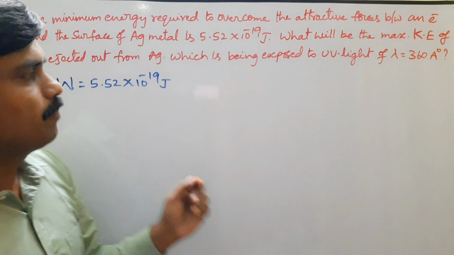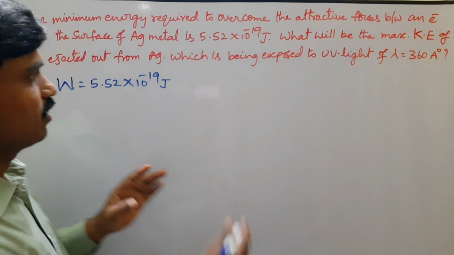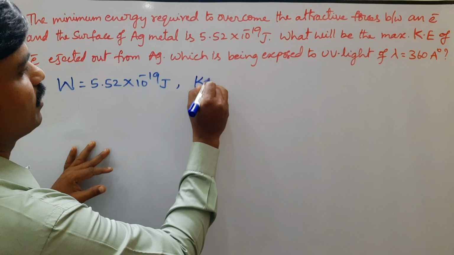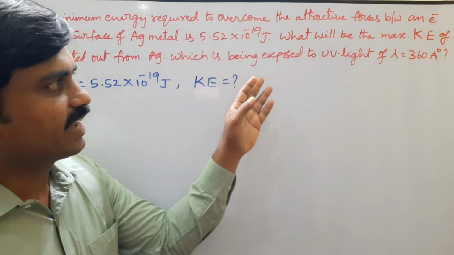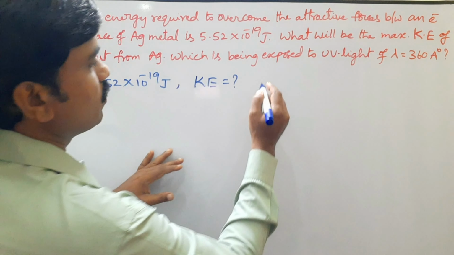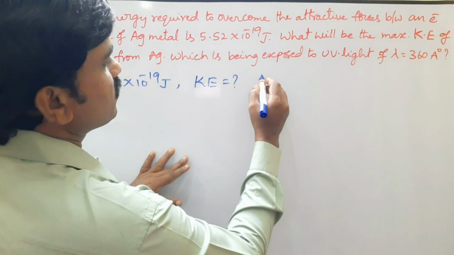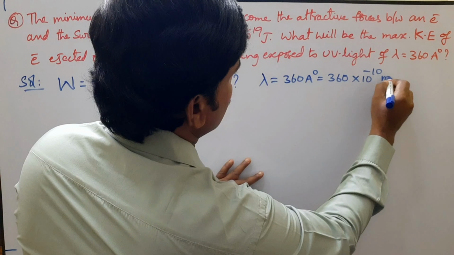What will be the maximum kinetic energy of an ejected electron from silver metal when exposed to ultraviolet light of wavelength lambda equal to 360 angstroms? So the incident wavelength is 360 angstroms, which is 360 into 10 power minus 10 meters.